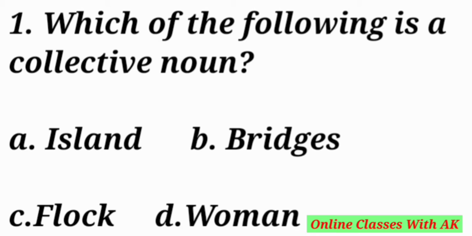It is simply surrounded by water, and we can't say it is a continent. And we will look at the second option, that is bridges. A bridge comes in the countable nouns, or things that provide a connection between two different things.